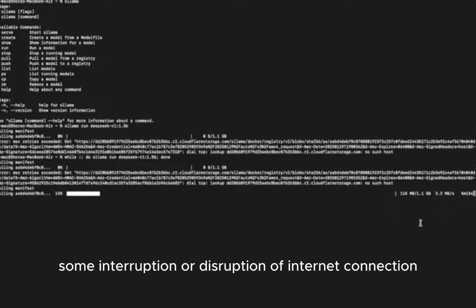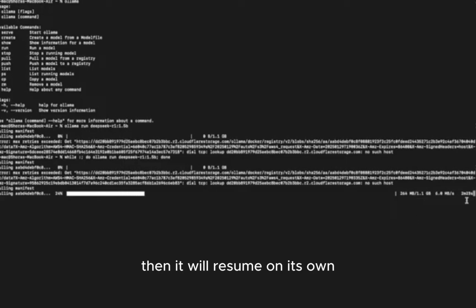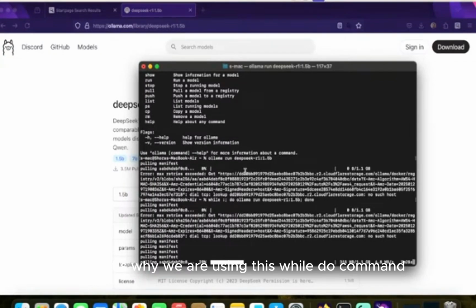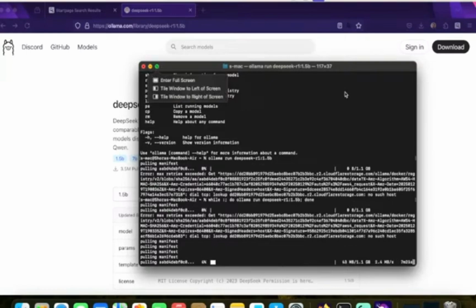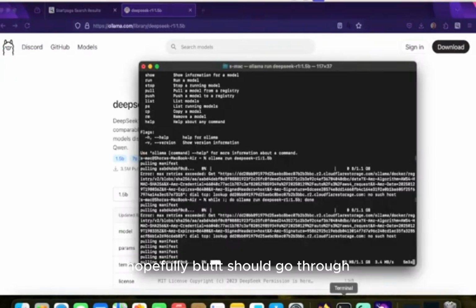Even if there is some interruption of internet connection, it will resume on its own. So that's why we are using this while command. Make sure you have a good internet speed and stable internet connection for smooth downloading of these models. The internet speed should be about 10 Mbps or more. Like my speed is below 10 Mbps and I'm struggling to download this, but hopefully it should go through.